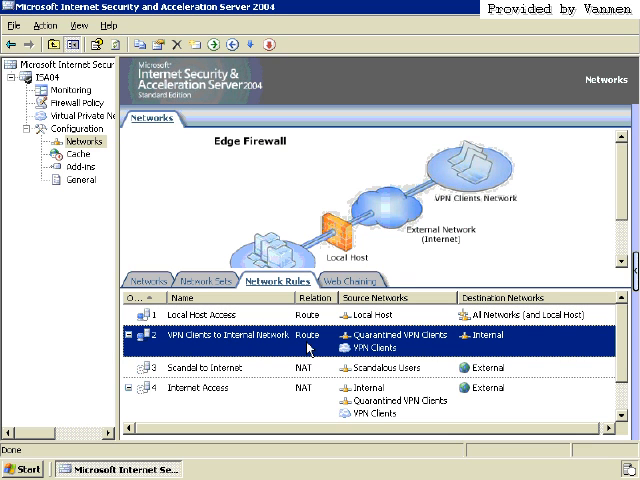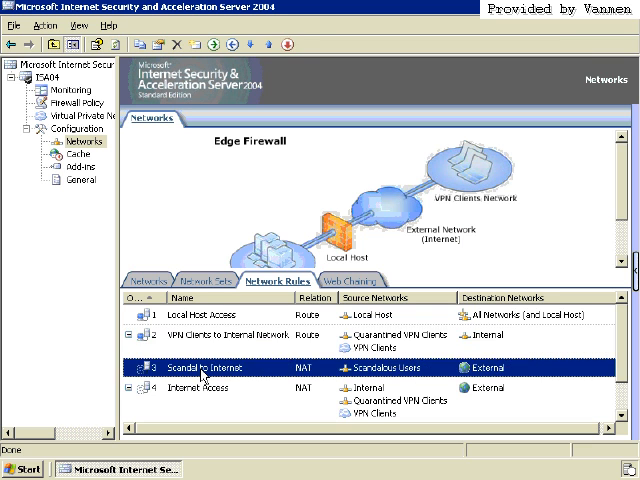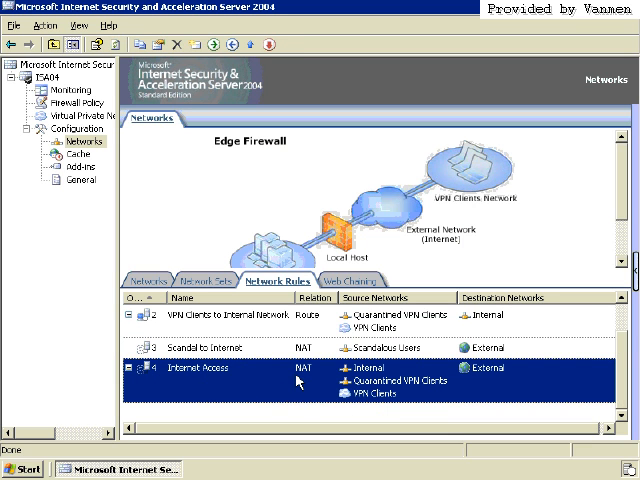VPN clients to internal networks, a routing relationship defined, ooh, look at this, from quarantined VPN clients and VPN clients to the internal network. So that allows them to access our internal network. Now this is the one that I just defined, scandal to internet. But down here we have internet access. We have internal, quarantined VPN clients and VPN clients to the external world.